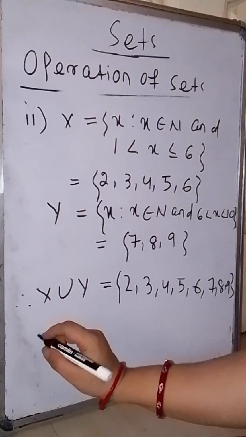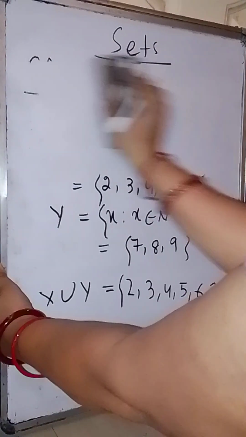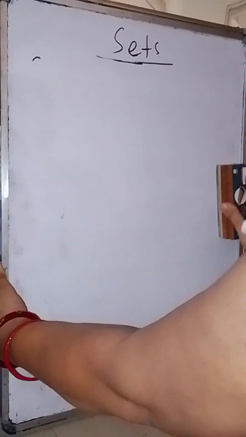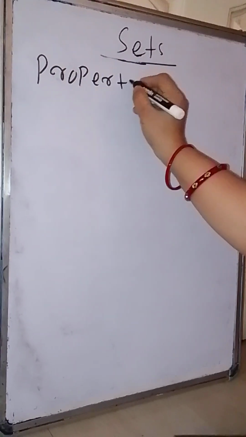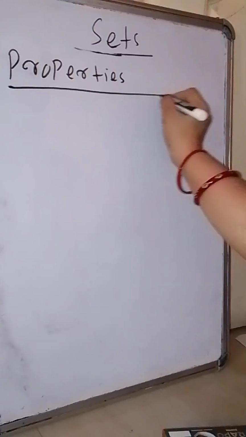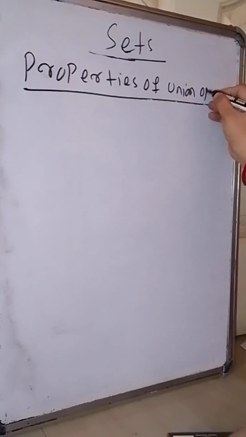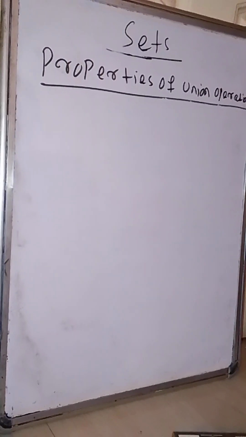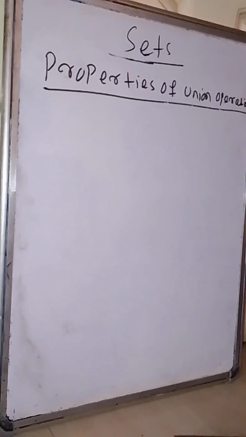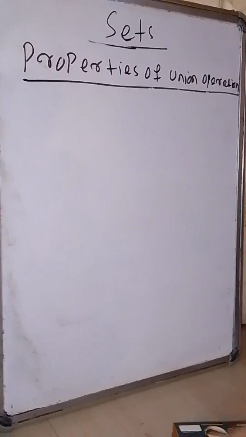Okay. Now some properties on this union operation. In the previous class we discussed addition, subtraction, multiplication and division operations, and based on those operations you also know some properties.